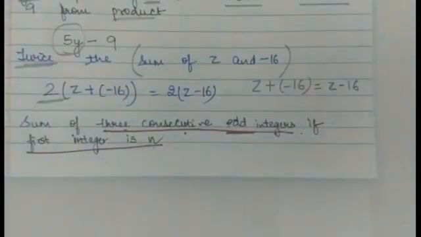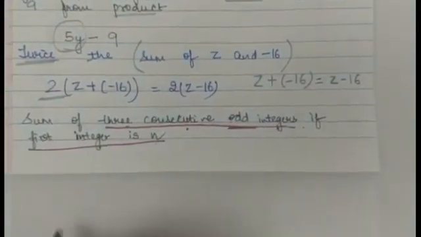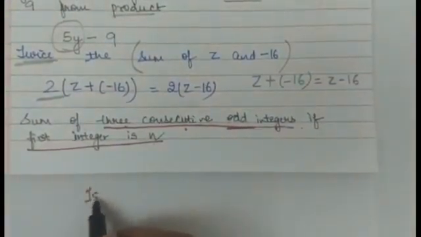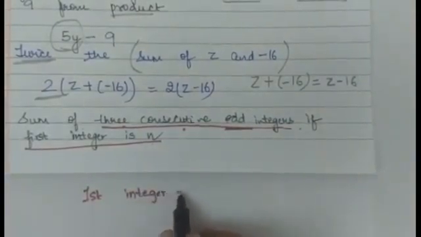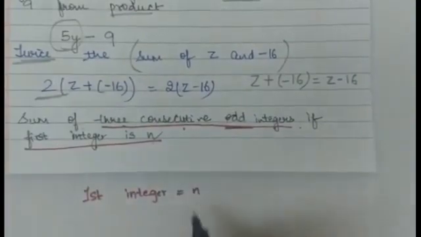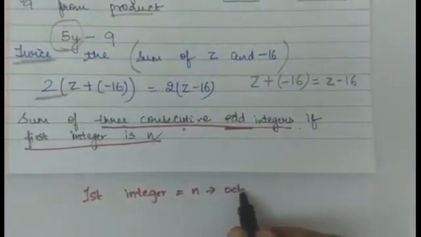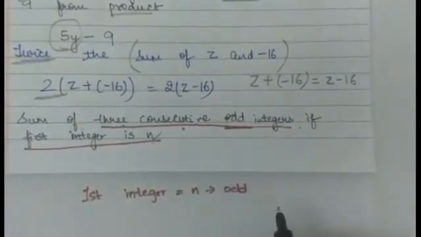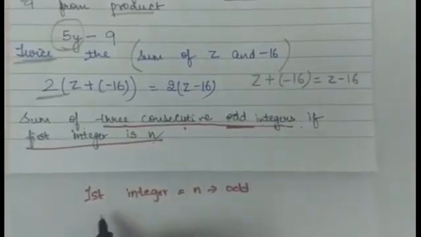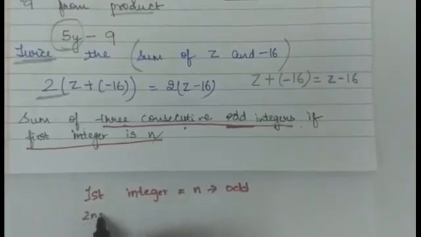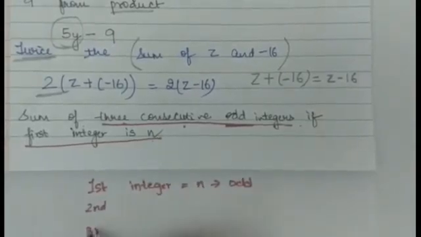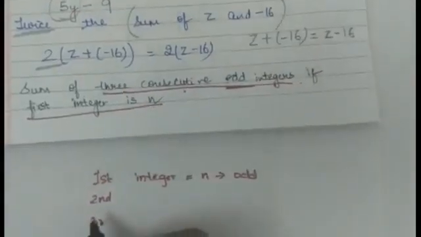Okay. Now, the first integer is n. And this is an odd integer because we have to take only odd integers. Now, if the first integer is n, so what will be the second and what will be the third integer?